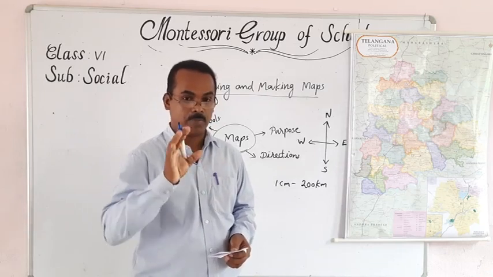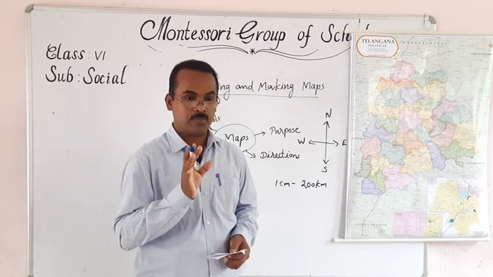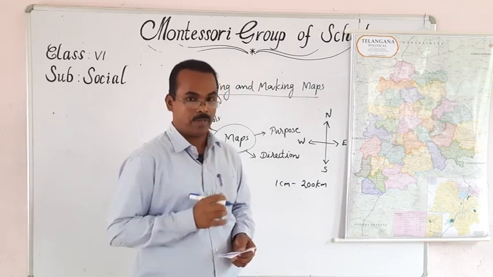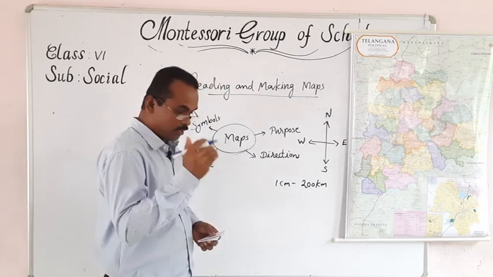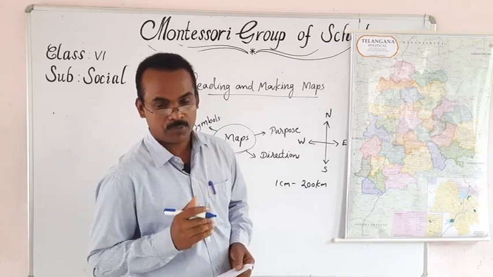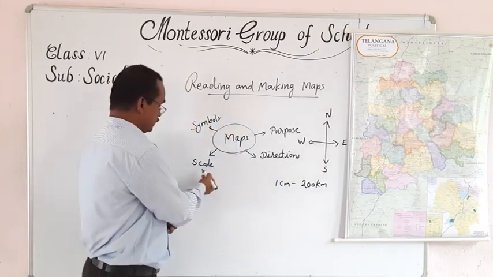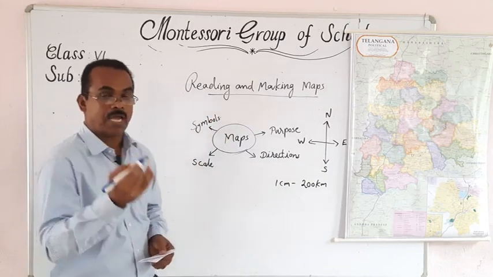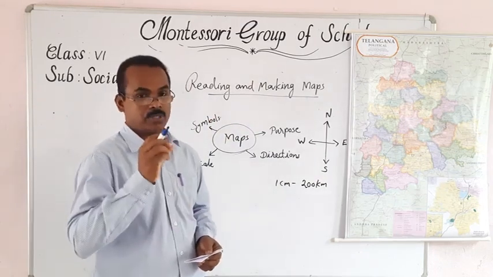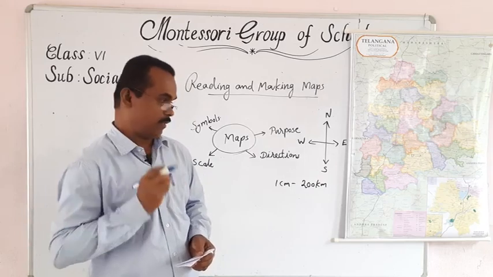The distance of a place is very vast, so we cannot show the same distance on a map. We have to take reduced units, and that is known as a scale. Once again, showing actual distance in a reduced manner is known as a scale.